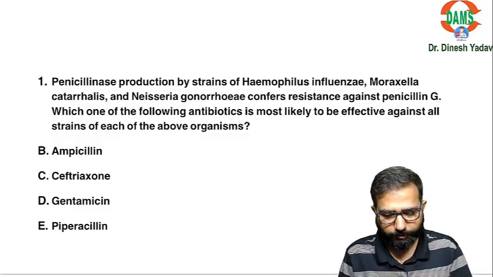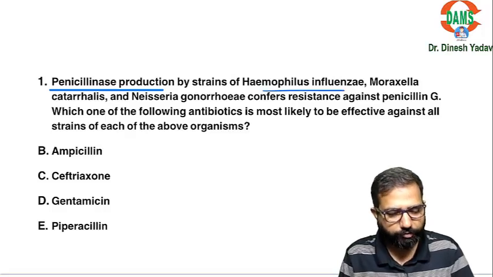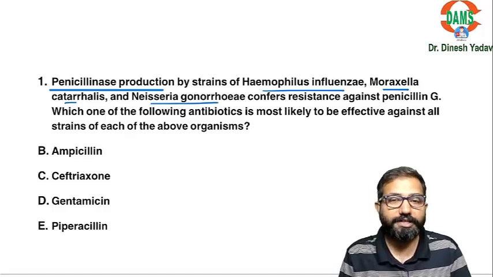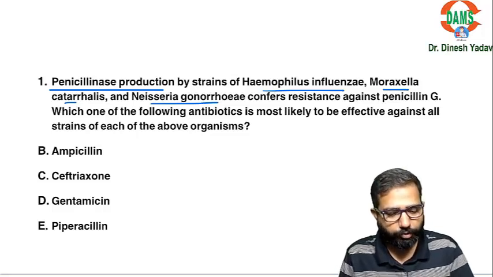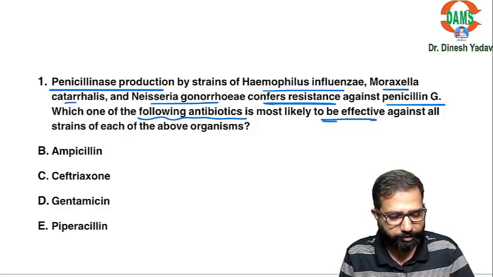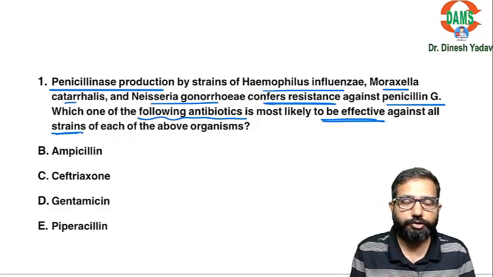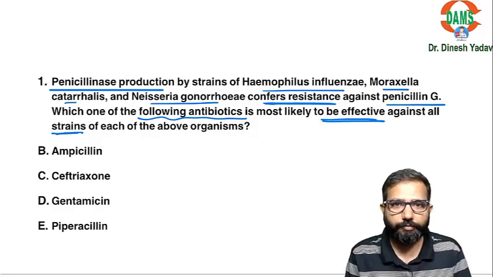Penicillinase production by strains of Haemophilus influenzae, Moraxella catarrhalis, Neisseria gonorrhoeae. All these are the bacteria which have the penicillinase enzyme producing property. Because of penicillinase, there will be resistance against penicillin G. Which one of the following antibiotics is most likely to be effective against all such strains, each of the above organisms? So bacteria showing the resistance due to penicillinase inactivating enzyme production. Which antibiotic is most probably effective against all these strains?